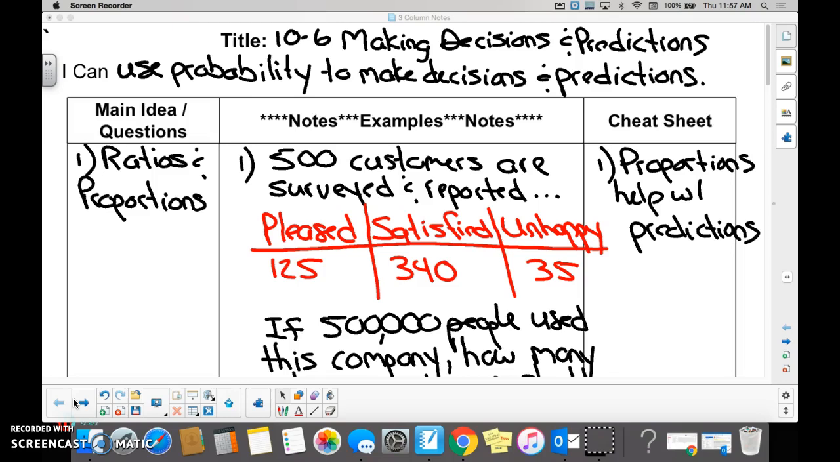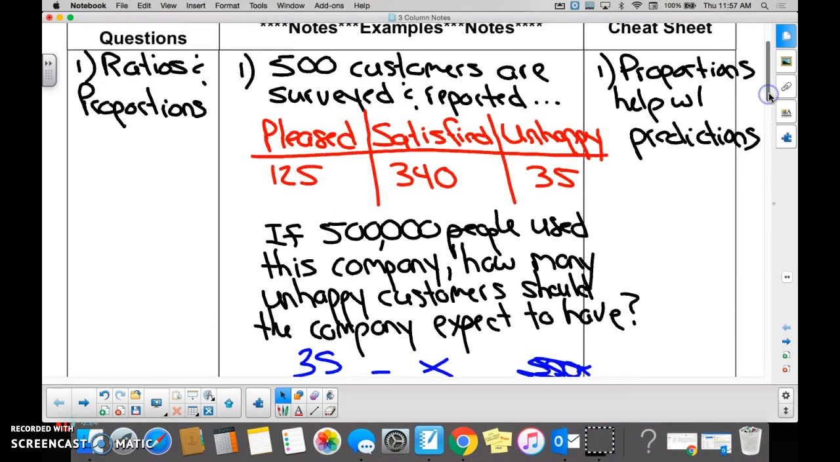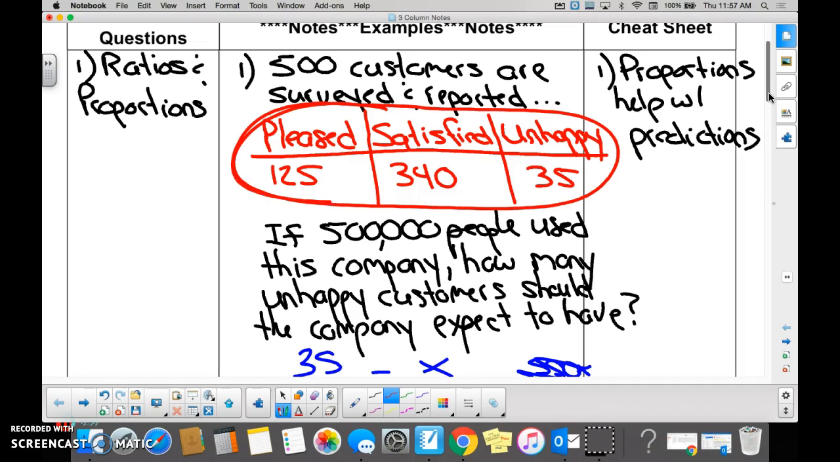So the first example, ratios and proportions were used. 500 customers are surveyed. Here are the results. Remember, we imagined this was from what company? Target. Are your iPads down? Yes. Okay, so that's Target. Target cannot survey every single person who uses their store, so they just picked 500 random people. Unfortunately for Target, 35 were unhappy, but if I'm at Target, I'm like, yay, only 35 people are unhappy out of 500, that's pretty good.